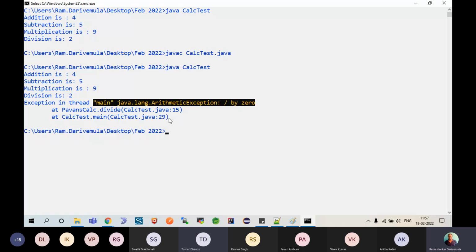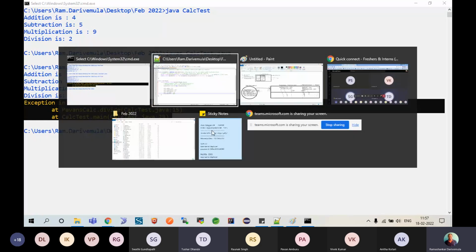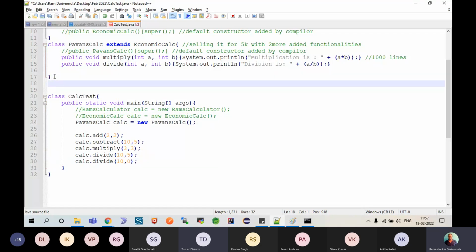So this is the problem. People started reporting that the software has a bug. It is effective when you supply a non-zero denominator, but there is a bug when you supply a zero denominator. So people have started highlighting it, and then another developer, let's say Hanisha, comes into the picture and says, let's fix this.